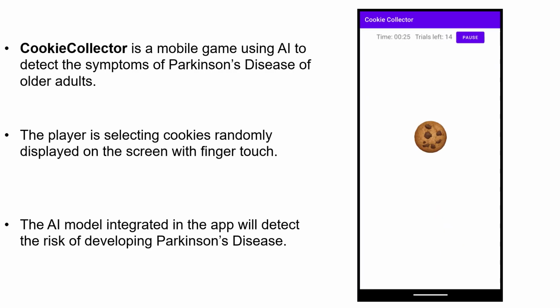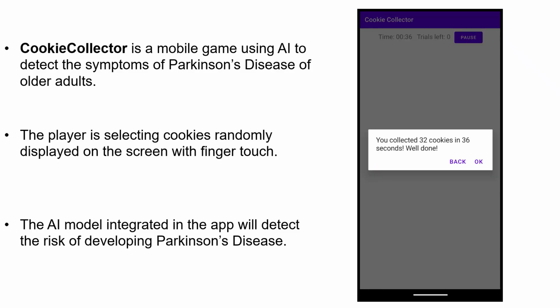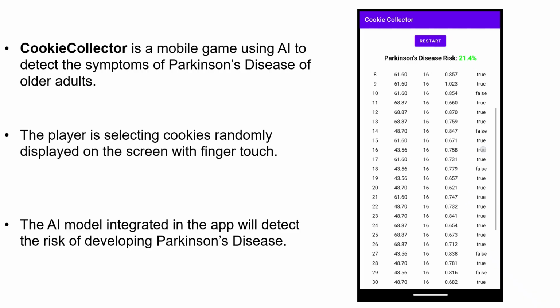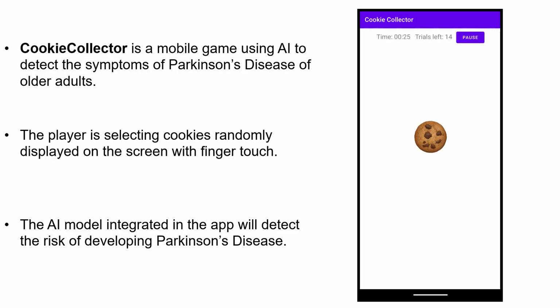As the player plays, a cookie randomly appears on the screen, and they simply tap it as quickly as possible. I also developed an AI model to analyze this movement data and suggest the player's risk of developing Parkinson's disease. It can quickly and conveniently detect early Parkinson's symptoms and monitor disease progression in older adults.